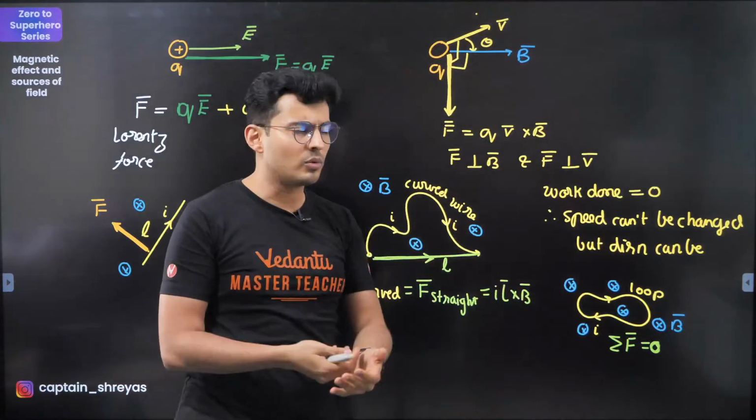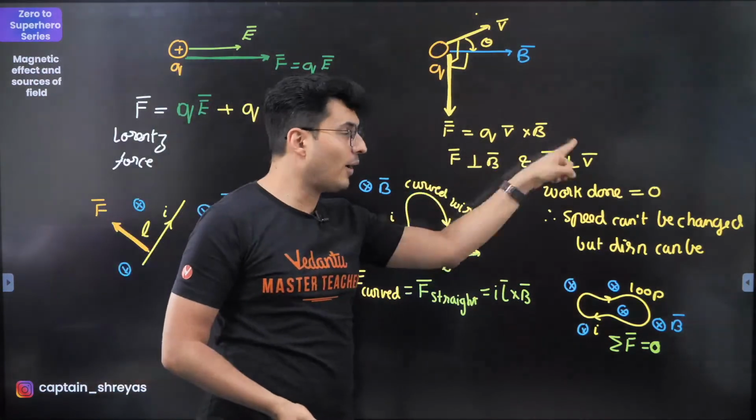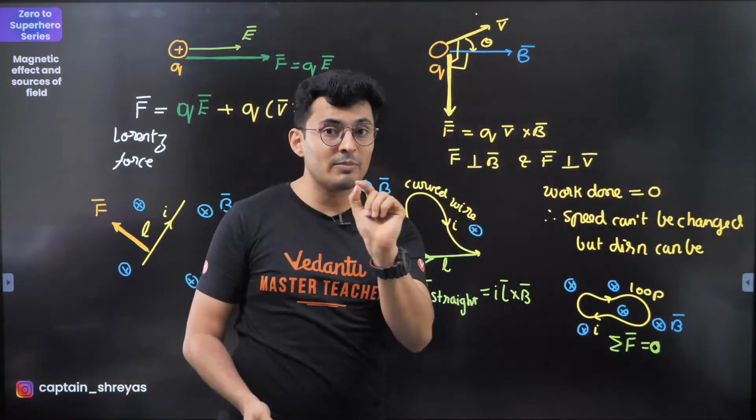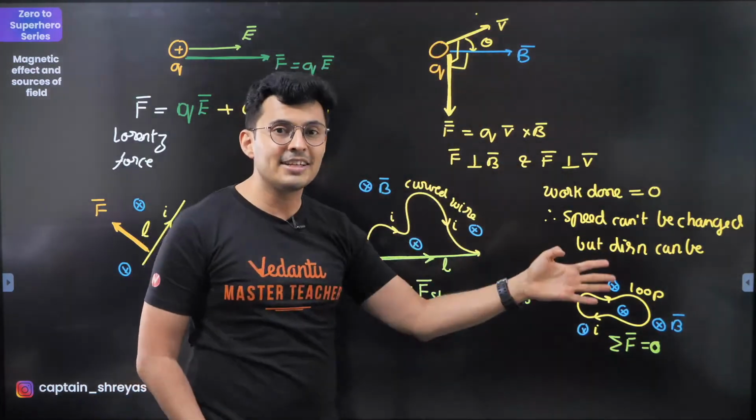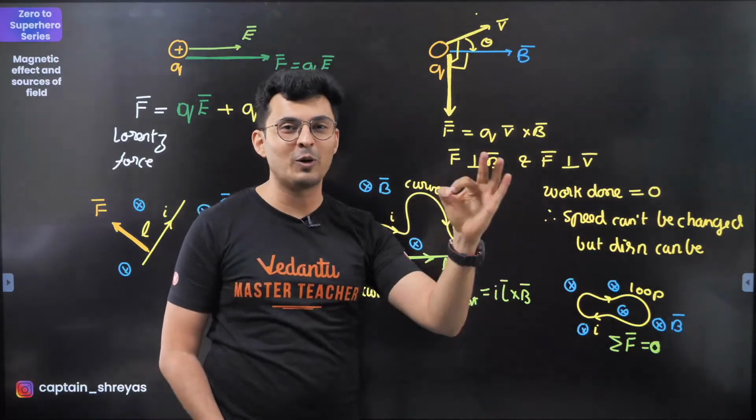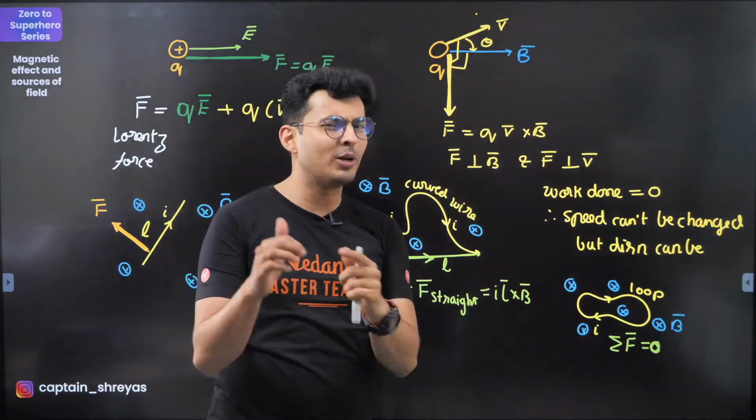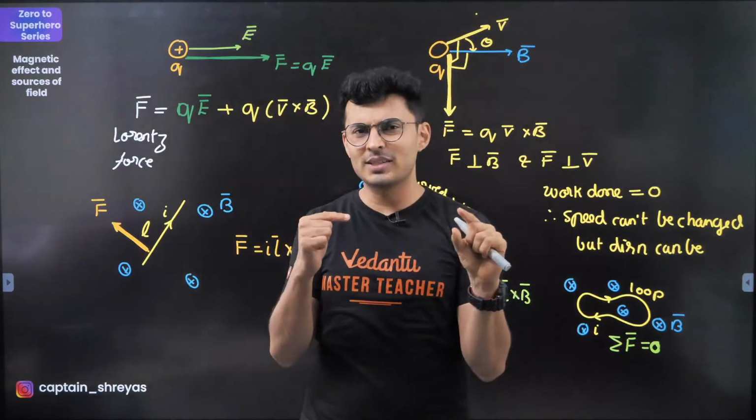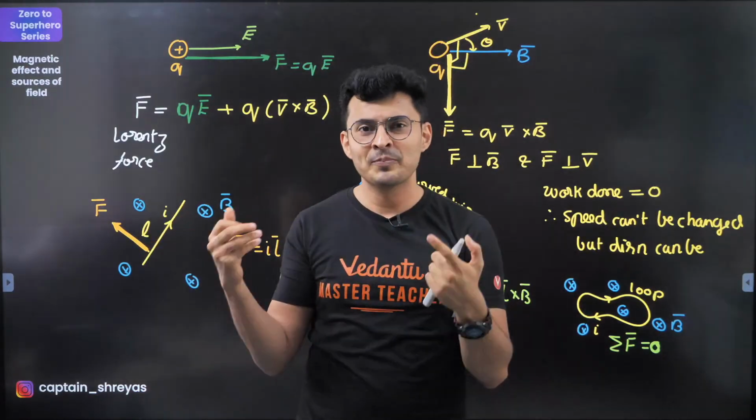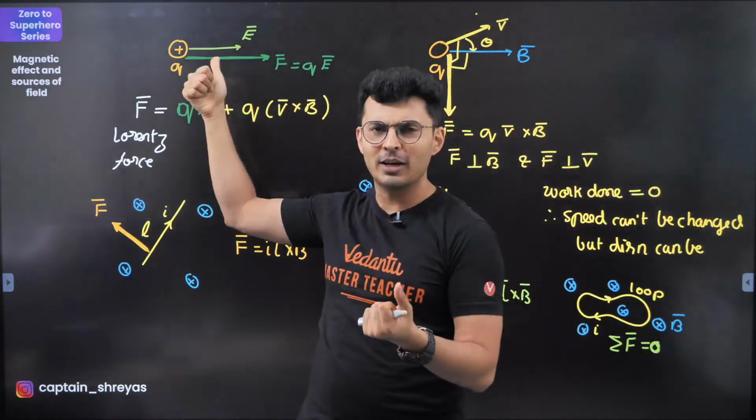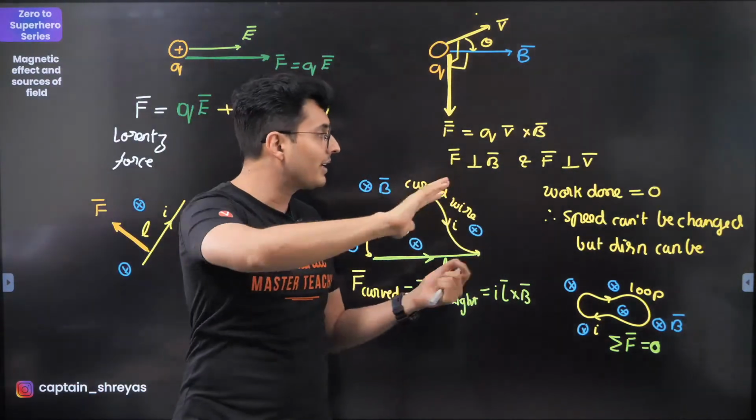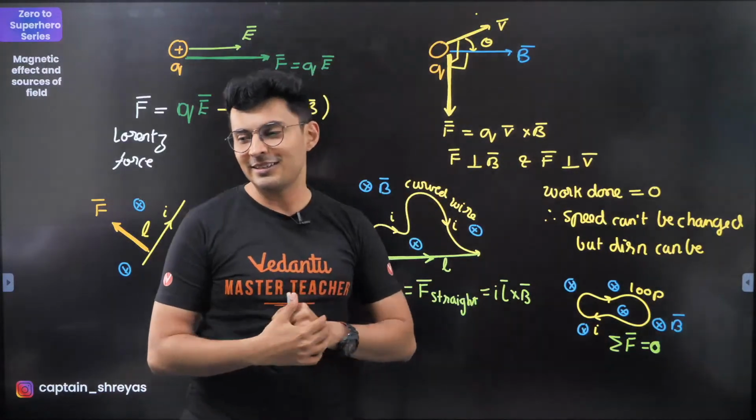That's the simple cross rule. Because the force is perpendicular to the motion, it creates a very nice effect: the work done by that force will always be zero. But that's not true for electrostatics, because the electric force can be in the direction of motion also. So electric force can do work, but magnetic force will never ever do work because it is perpendicular.